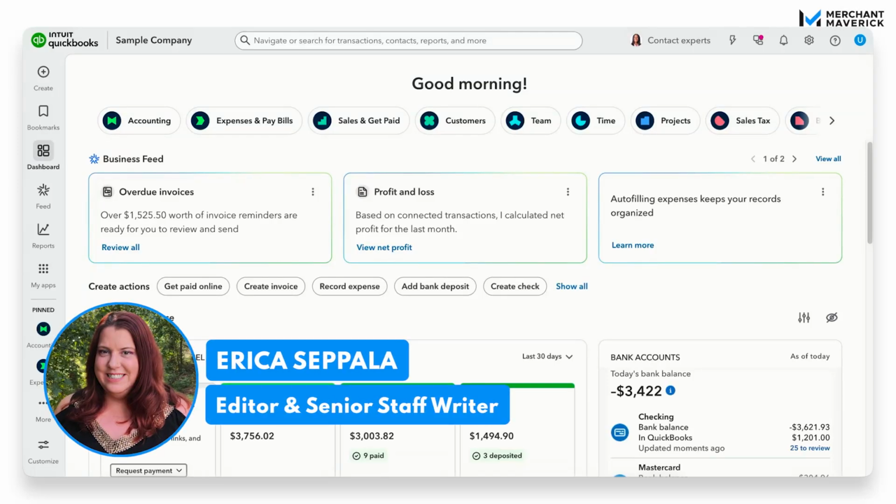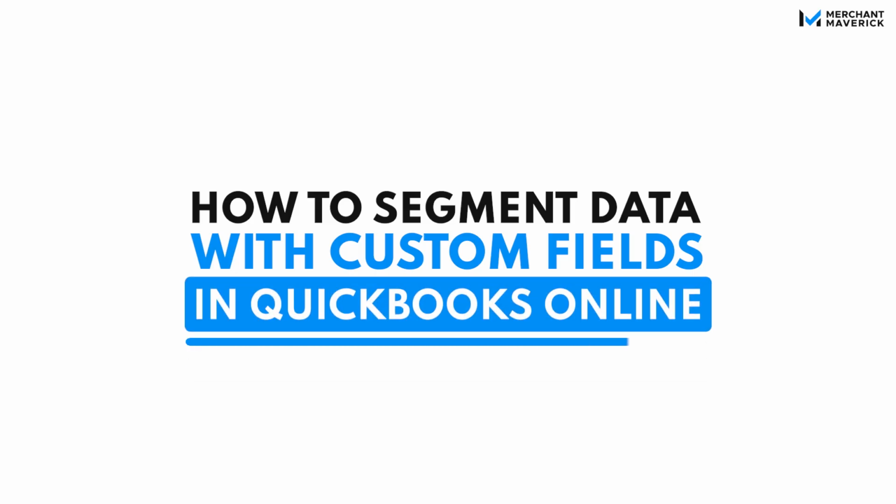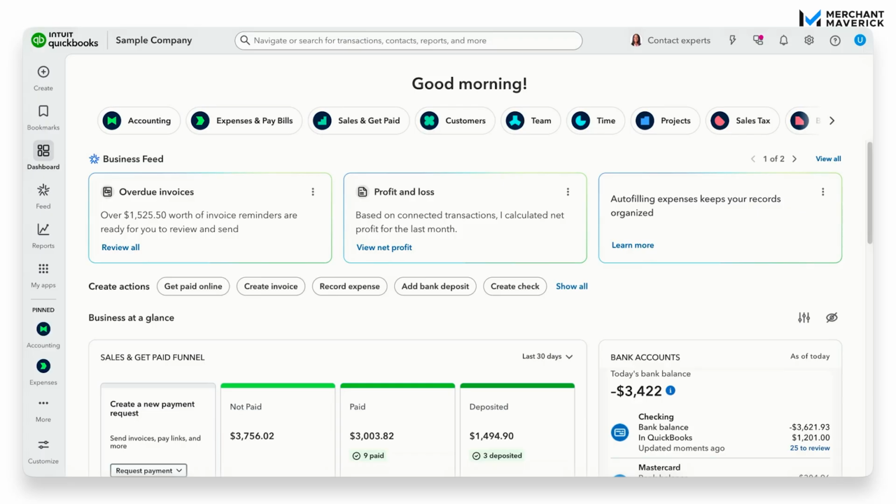In this quick walkthrough, I'm going to show you how to use custom fields in QuickBooks Online to make your data work harder for you. QuickBooks rolled out enhanced custom fields earlier in 2025 to replace the old tags feature. So if tags disappear in your account, this is what you're going to use instead. Custom fields are great for tracking extra details like your sales rep, project type, or payment status, so your reports actually tell you something useful, not just the basics. So let's jump right in.